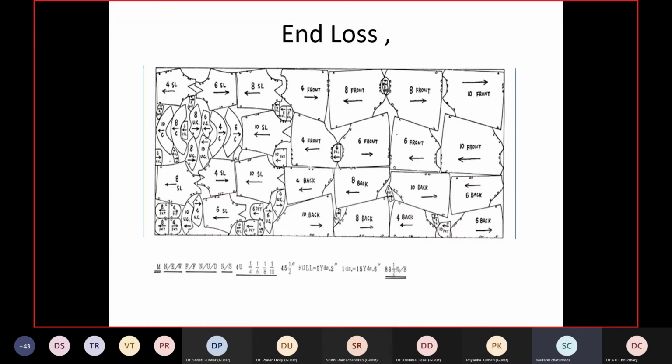Before starting, let me explain some things which are critical for understanding how fabric gets lost. First of all, we need to understand what an end loss is. Let's say, for example, this is the marker, which is given as 10 meters. If someone is spreading the lay, will they start from this edge, or do they have to leave something extra beyond this edge?